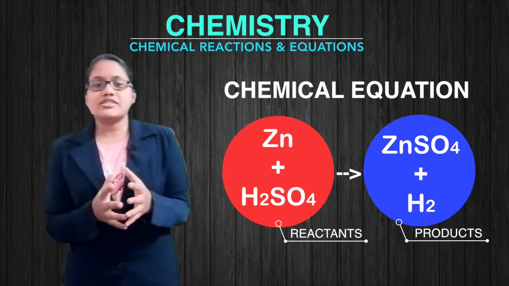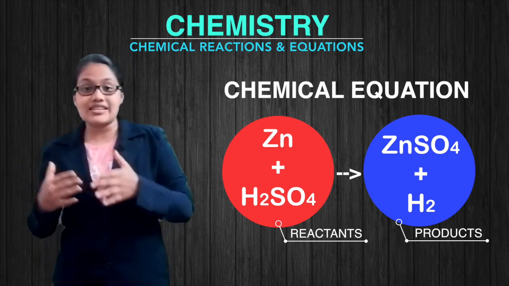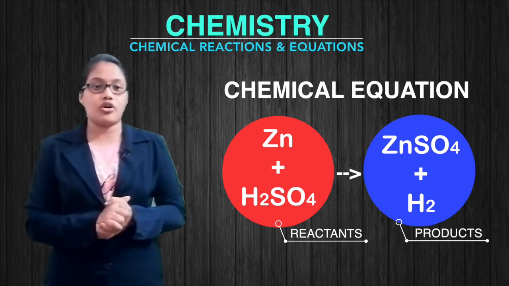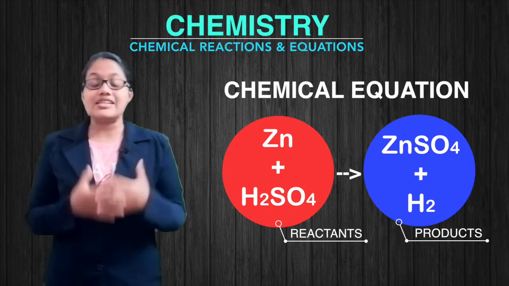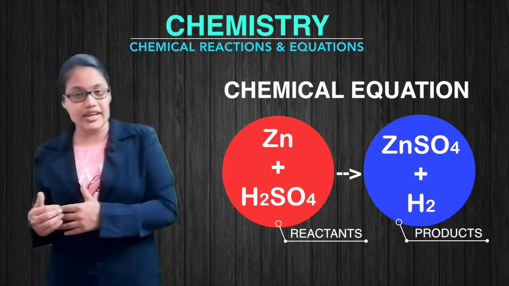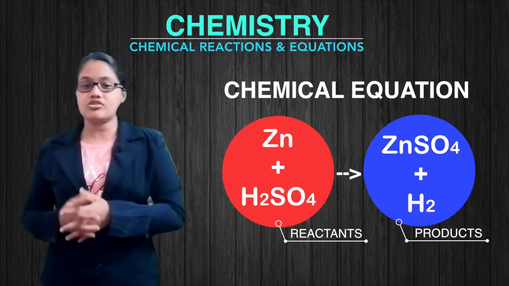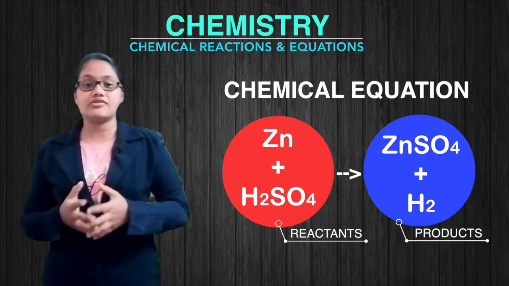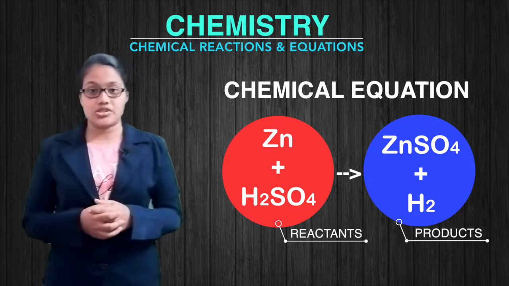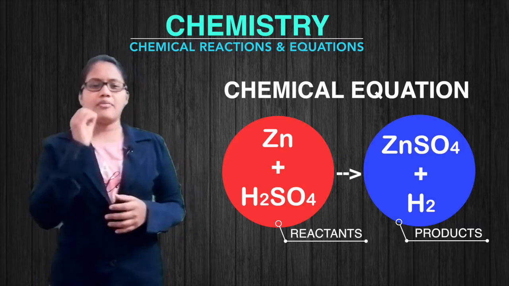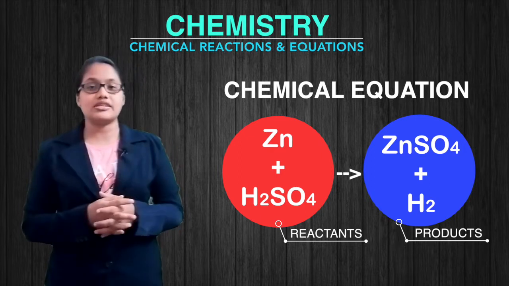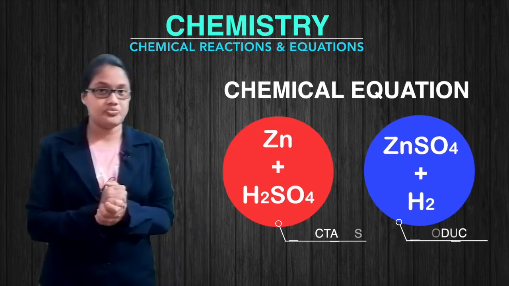So the arrow sign pointing towards the right hand side, towards the product, between the reactants and the product, indicates that the substances on the left hand side are combining together and they give the substances written on the right hand side of the equation. So a chemical equation is a shorthand method of representing a chemical reaction.